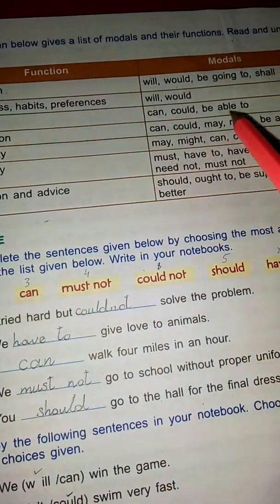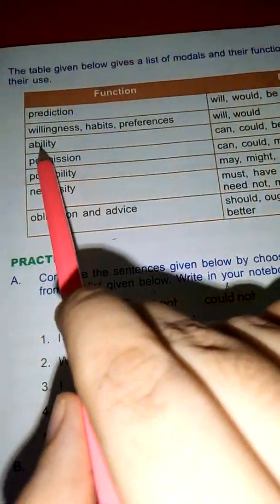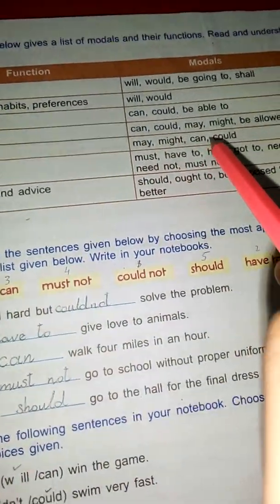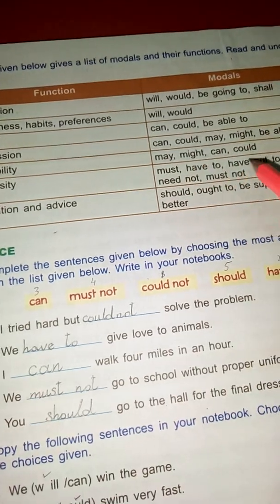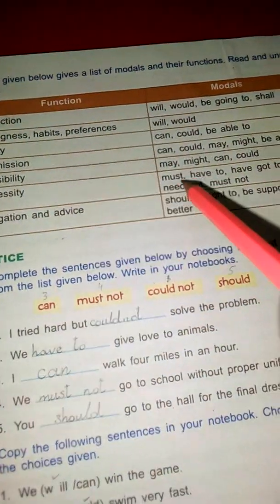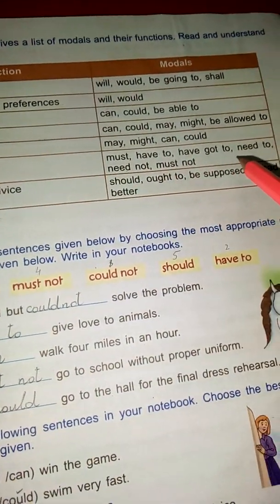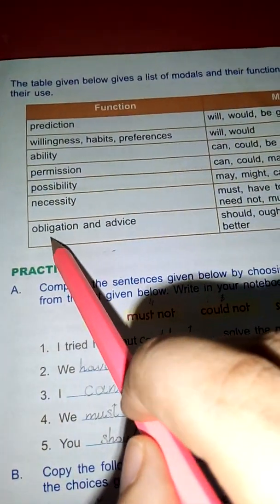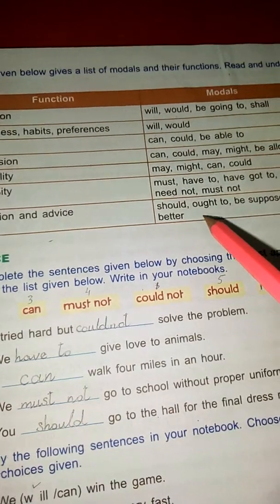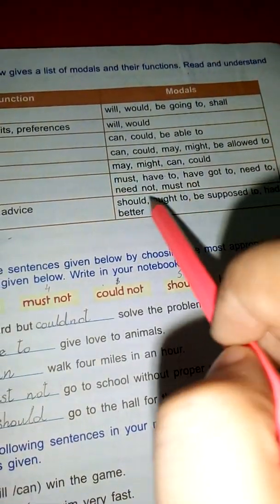Ability: can, could, be able to. Permission: can, could, may, might, be allowed to. Possibility: may, might, can, could. Necessity: must, have to, have got to, need not, must not. Obligation and advice: should, ought to, be supposed to, had better.